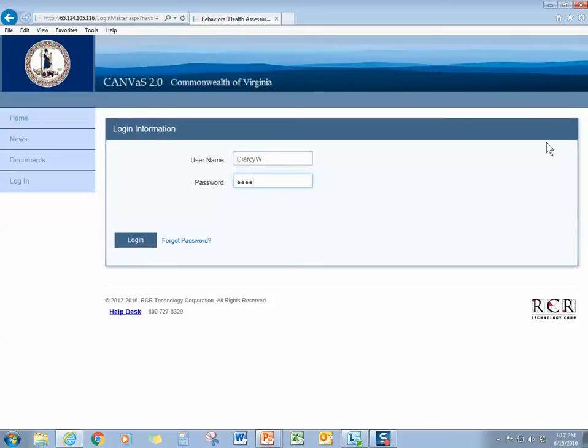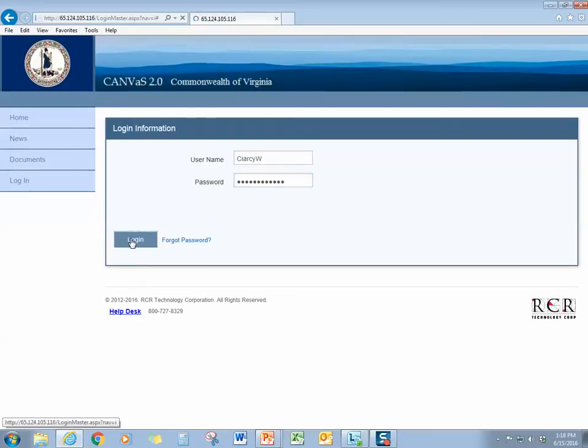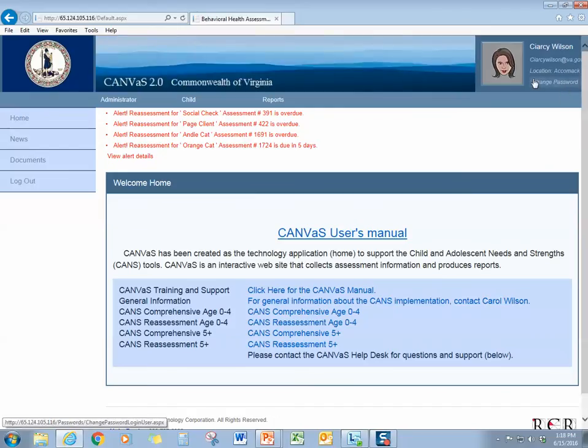While we're logging in, you'll notice that there are news and document tabs on the left, which have been there for some time, but we anticipate using these links more actively with the new system, so please check here periodically for updates. You'll note that, as with the current system, there is a forgot password link, but also a change password link, which permits the user to update his or her password, which will show up once we log in. If you've entered assessments, you may see alerts in red font at the top of the page. You may also see a reminder that your certification is due in the near future.